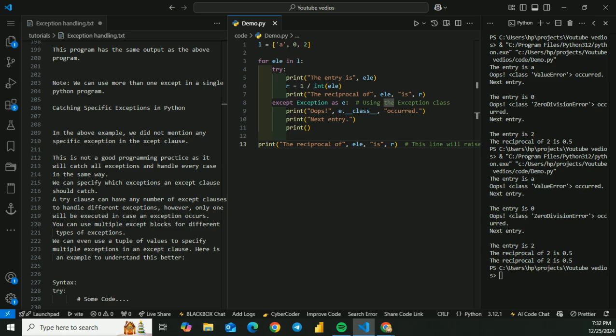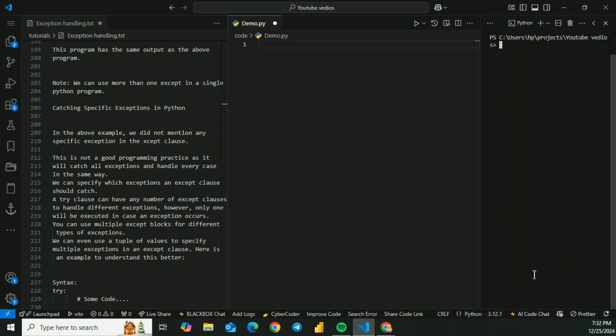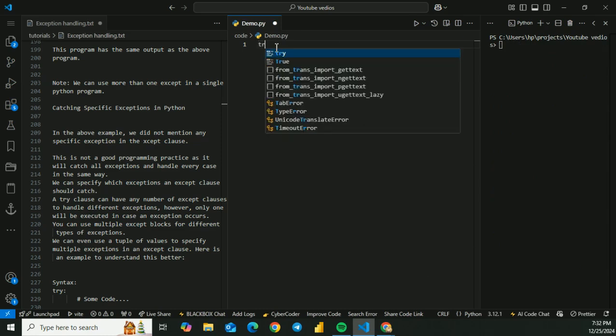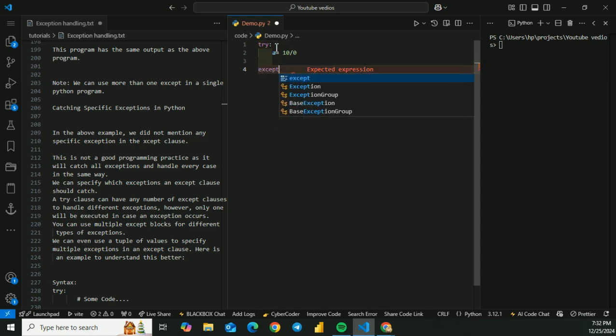So let's say we have an example for try and except. Let me clear everything for you. Now we'll add one of our blocks: try, a equals 10 by 0, and except ArithmeticError, comma, IOError.